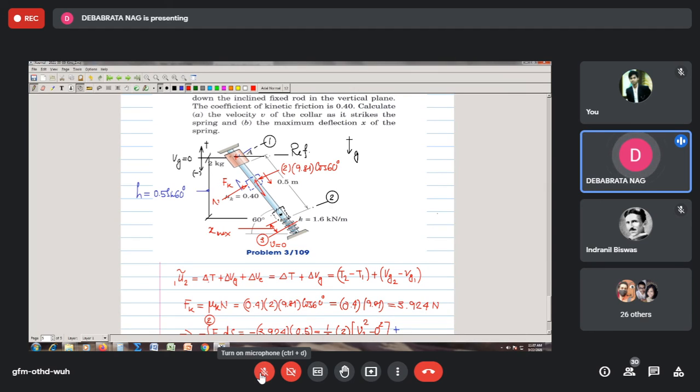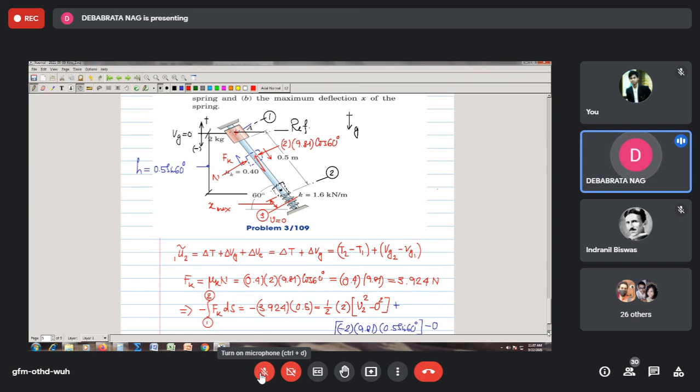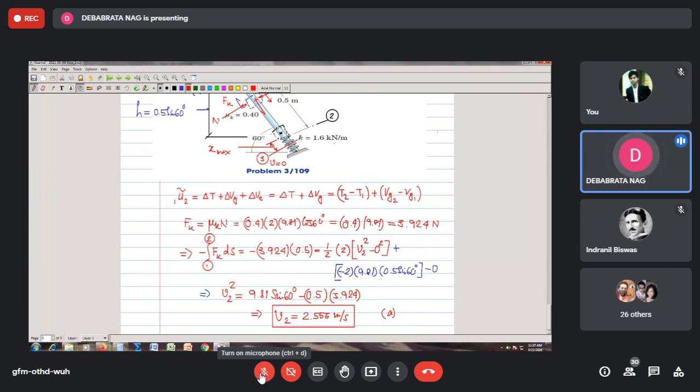So you can say 2 U tilde 3 equals delta T plus delta Vg plus delta Ve. Now your delta T will be T3 minus T2, and T3 is 0 as I said because velocity is 0 here. So it is 0 minus T2, the T2 that we have already calculated. So I can therefore say that the work done, you just take this at your home and try to solve it.